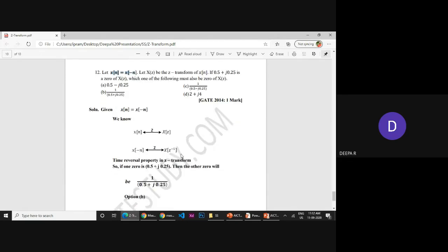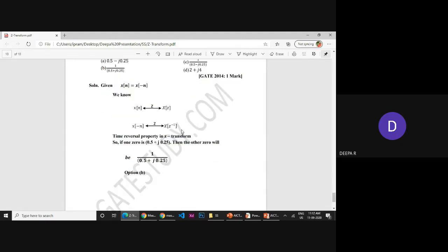If x of n is given, x of n converted as X of z, then x of minus n will become X of z inverse. So here x of n has been given as 0.5 plus j 0.25. It's a time reversal property. So what will happen? Z power minus 1, that means 1 divided by z, 0.5 plus j 0.25.